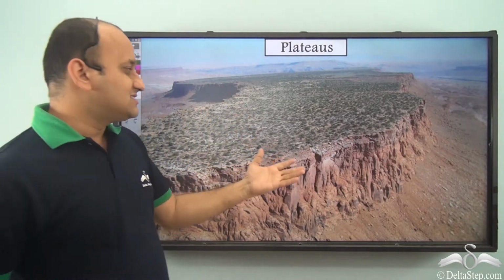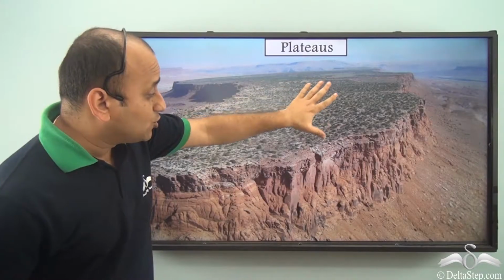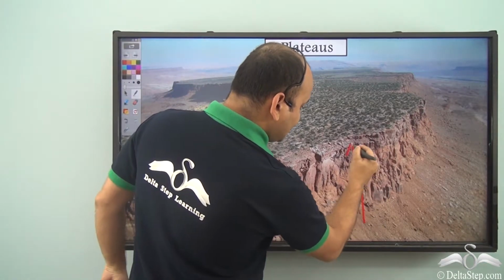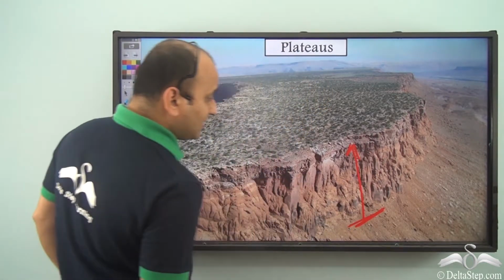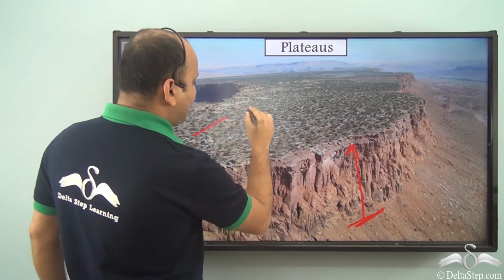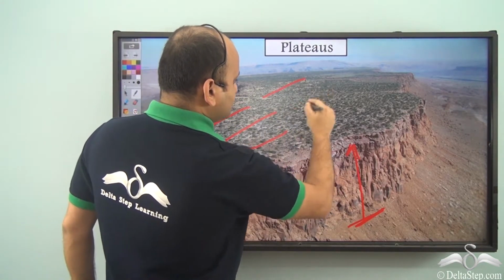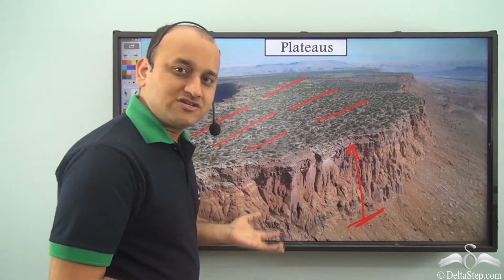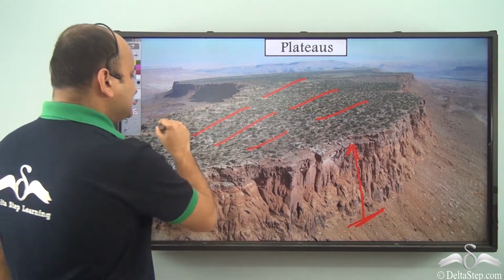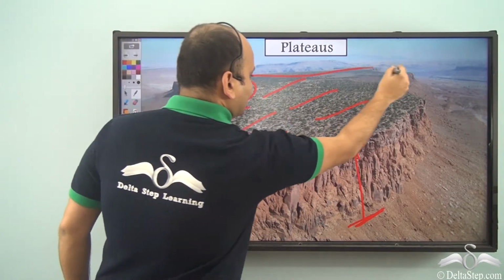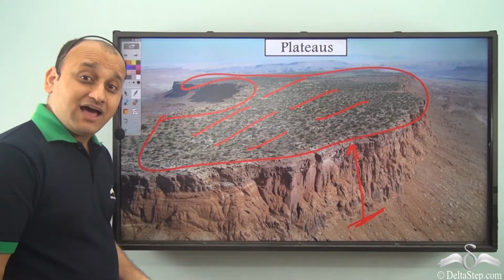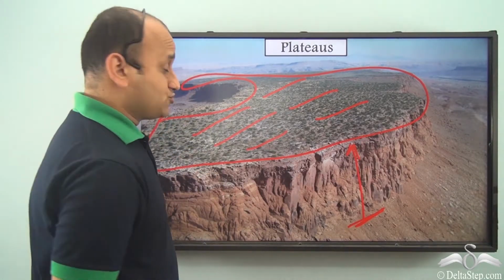So what exactly is a plateau? As you can see, a plateau looks like this. These are highlands, definitely much higher, but they have a flat surface. When it is a flat surface, it's very comfortable to build houses and live, and that's why these areas have better population, and a huge population of India lives on these plateaus.